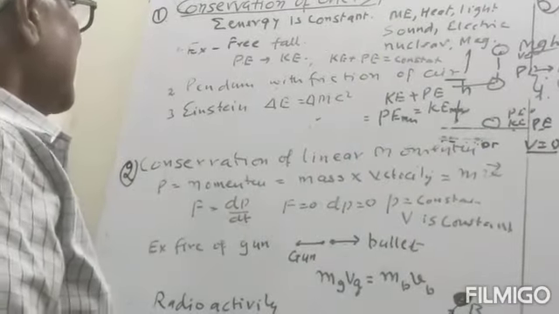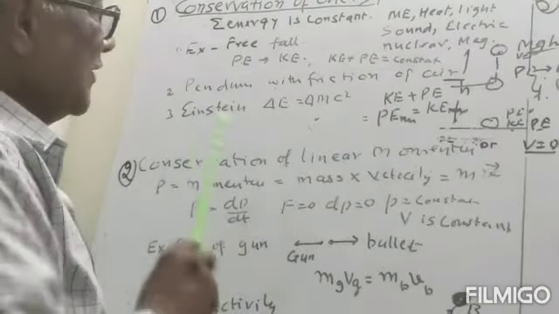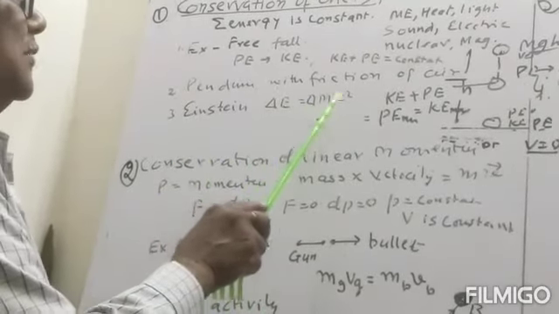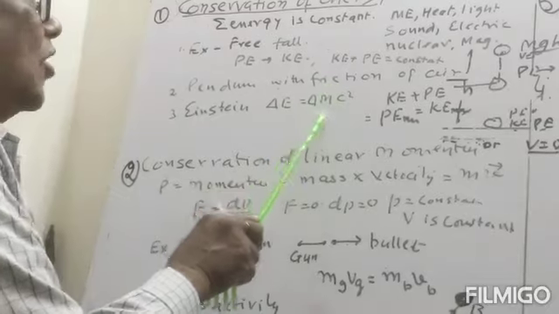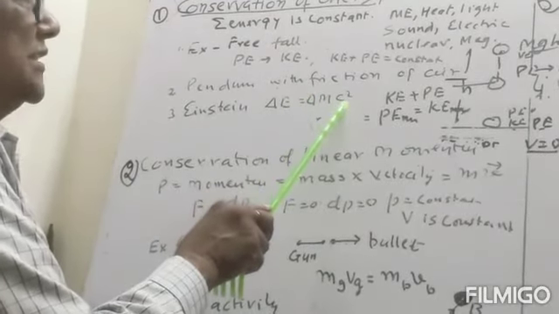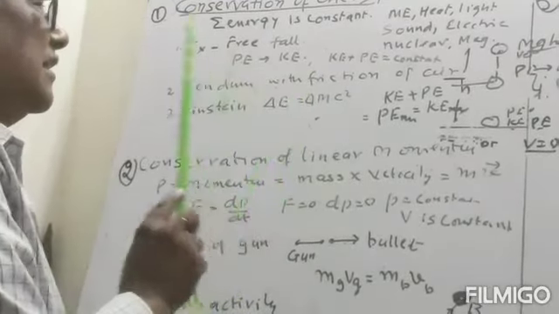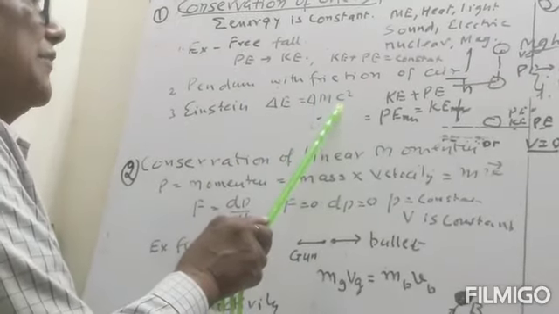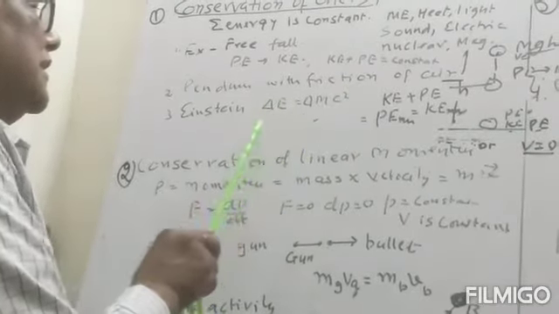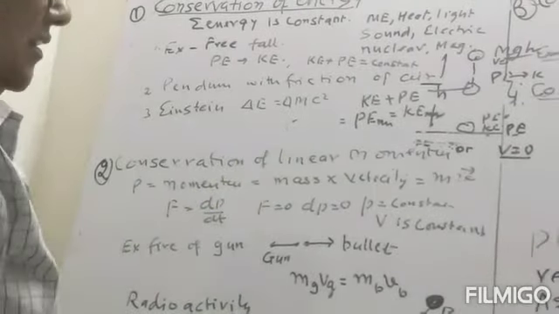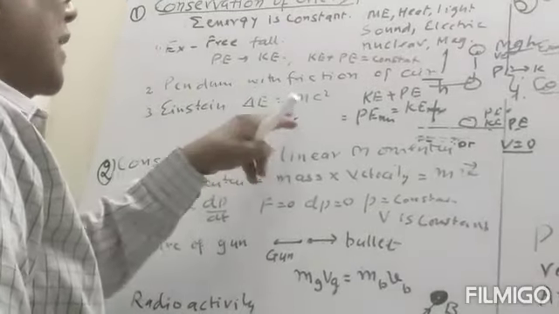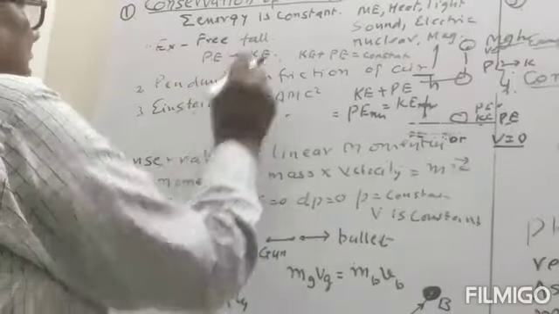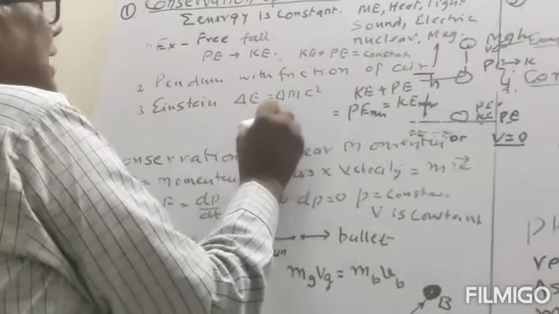Now third is Einstein. Einstein gave a relation, a famous relation: delta E is equal to delta m into c squared. Delta m is the loss in mass and c is the velocity of light. The product of the loss in mass and the square of the velocity of light will be equal to the energy. So Einstein gave a new idea that even mass is also a form of energy. So here we can say that for the total energy we have to add mass also.